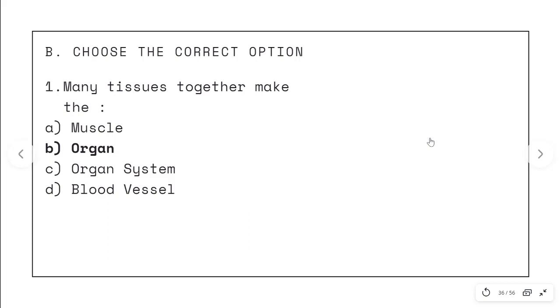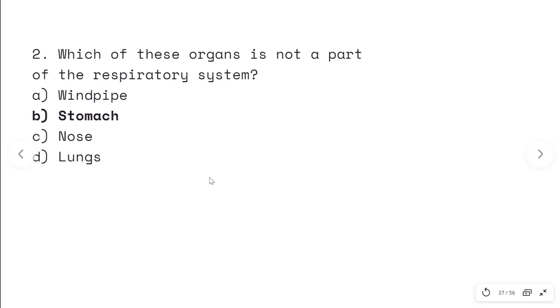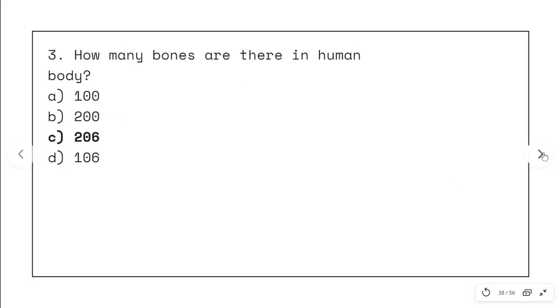Choose the correct option. First one, many tissues together make the options are muscle, organ system and blood vessel, and the correct answer is organ. The second one, which of these organs is not a part of the respiratory system? Options are windpipe, stomach, nose and lungs, and the correct option is stomach. Third one, how many bones are there in human body? Options are 100, 200, 206 and 106, and the correct answer is 206. Option C.